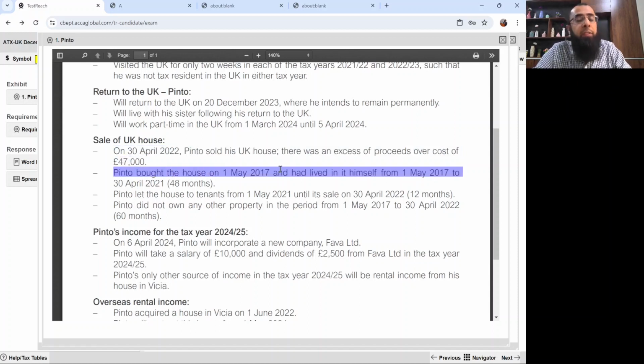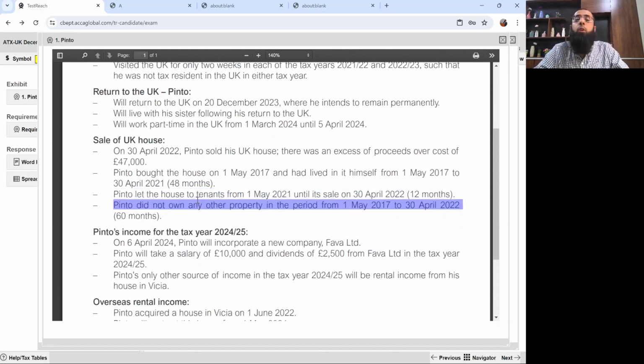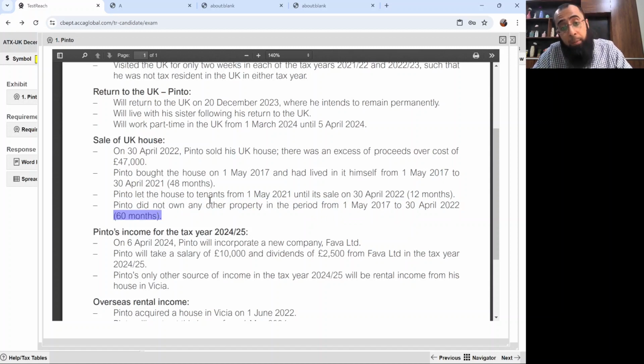Pinto bought the house on 1st May 2017 and he lived in it himself from 1st May 2017 to 30th April 2021. So he had an actual period of occupation of 48 months. Pinto let the house to tenants from 1st May 2021 until its sale on 30th April 2022, for 12 months. Pinto did not own any other property in the period from 1st May 2017 to 30th April 2022, which was a total ownership of 60 months.